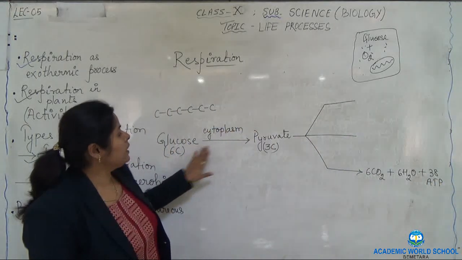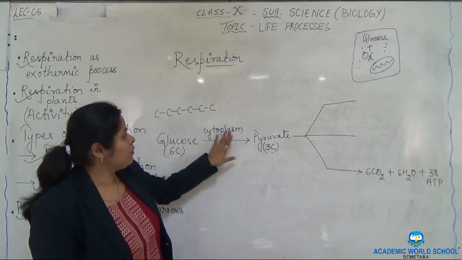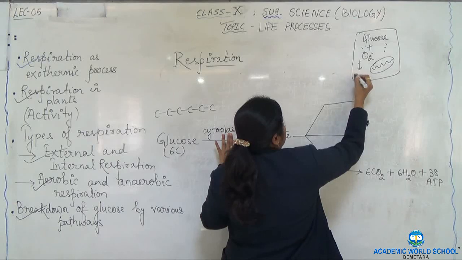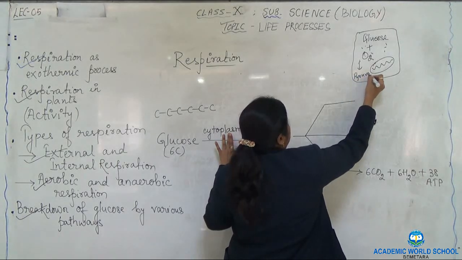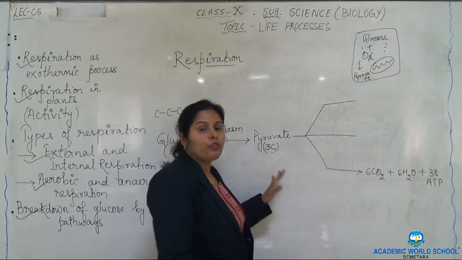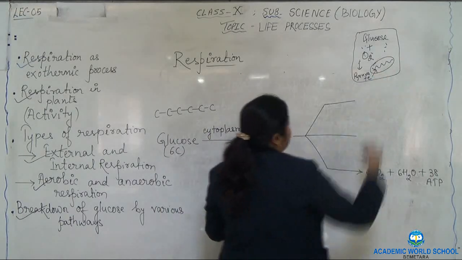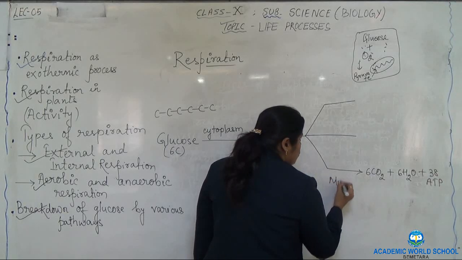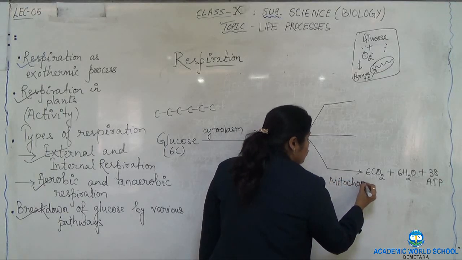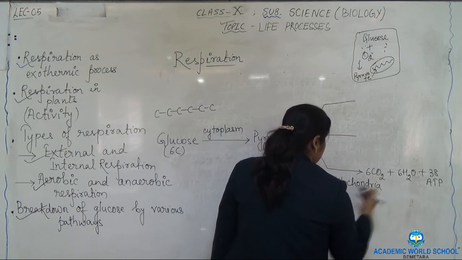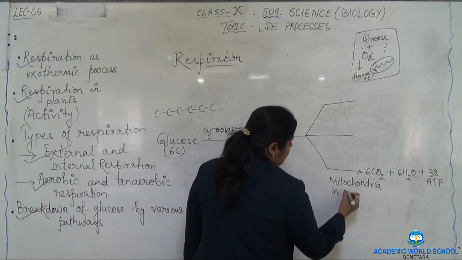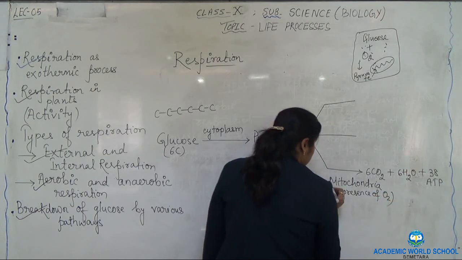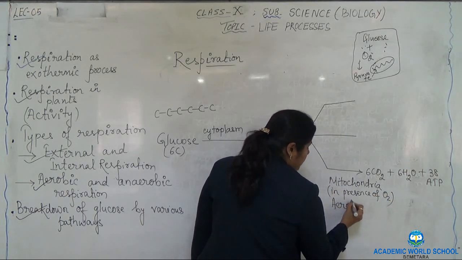See here, glucose getting broken down into pyruvate took place in the cytoplasm. Once the pyruvate is formed, it enters into the mitochondria for further breakdown. So this step occurs in mitochondria, in presence of oxygen. In presence of oxygen means it is aerobic respiration.